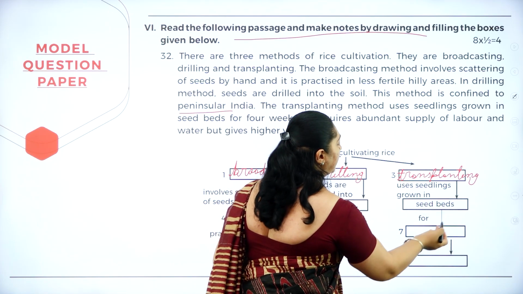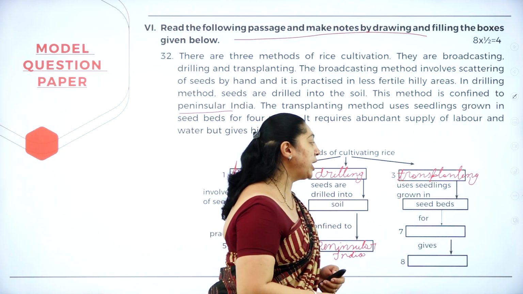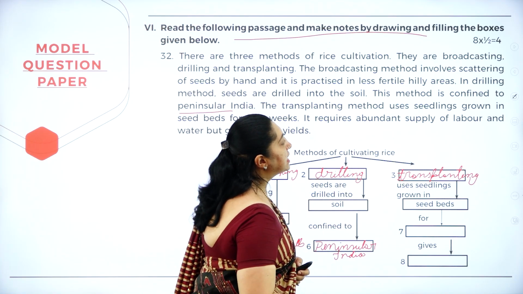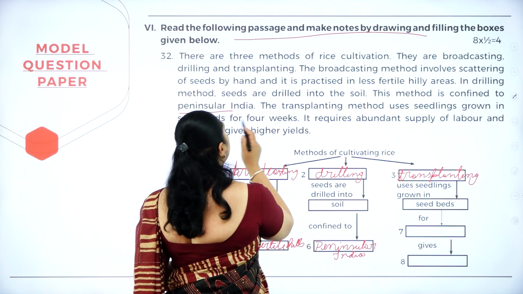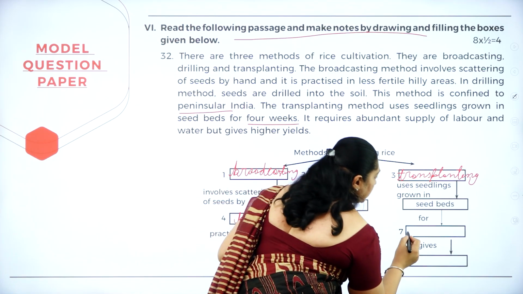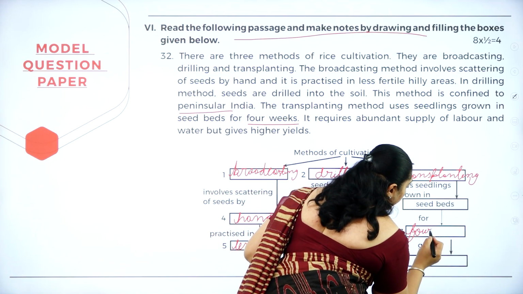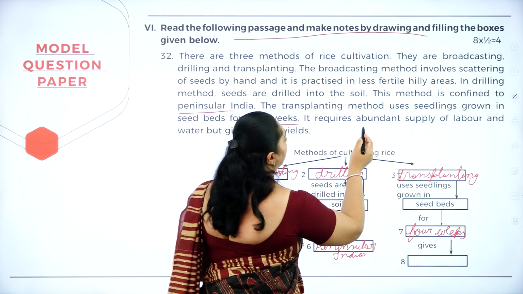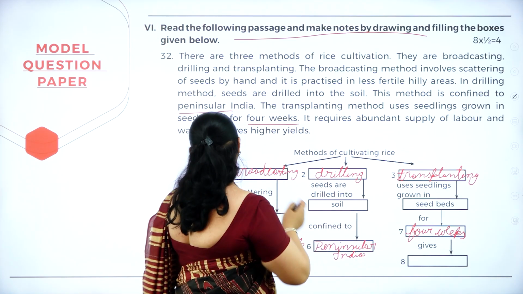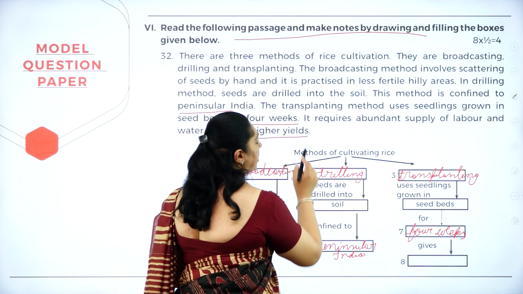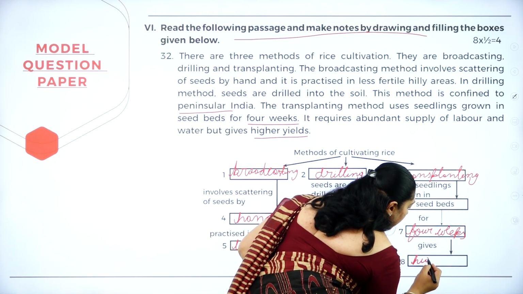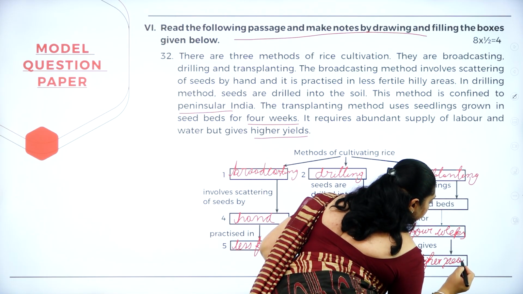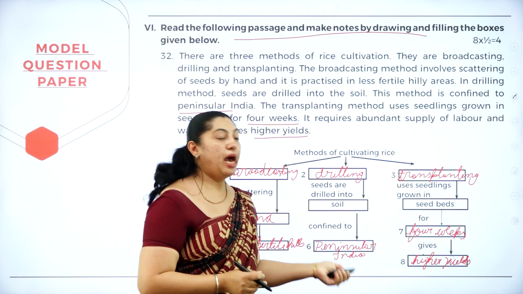Next, the transplanting method uses seedlings grown in seed beds for 4 weeks. It requires abundant supply of labor and water but gives higher yields.